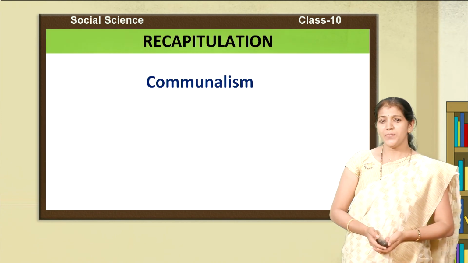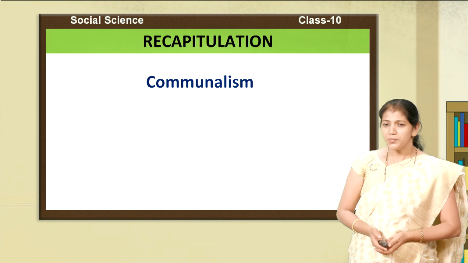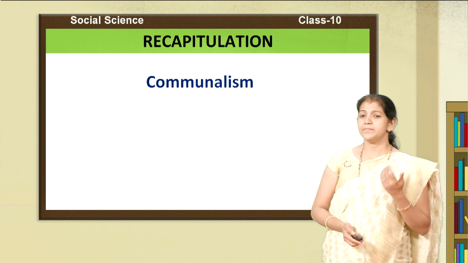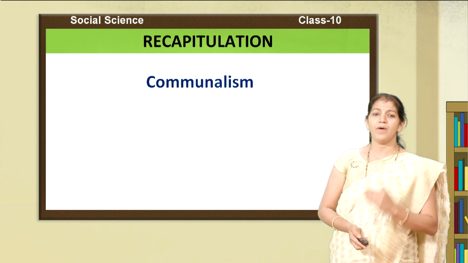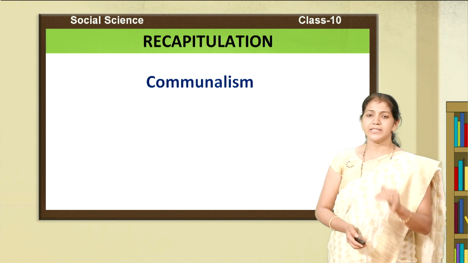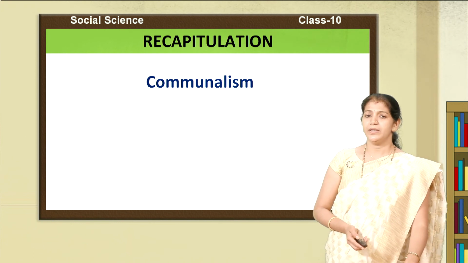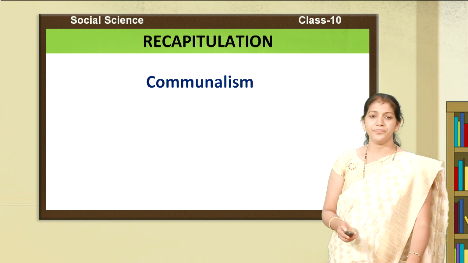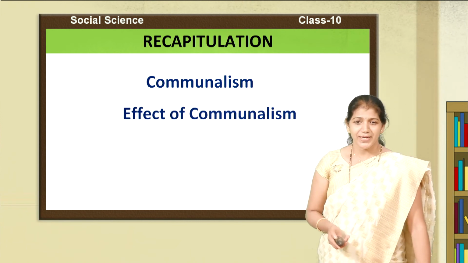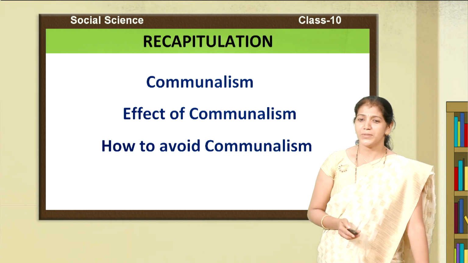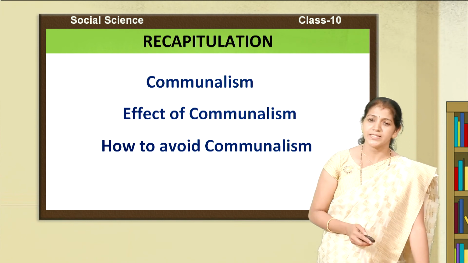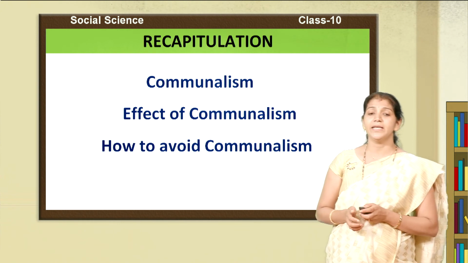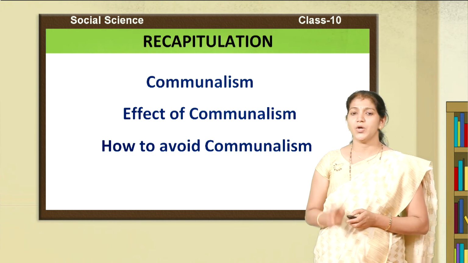Student, it is the time of recapitulation. I hope you understood the topic: what are the problems of India, and what are the measures taken by the government to avoid these problems. In this class, we learnt about the first major problem of India, that is communalism, what are the effects of communalism, and how to avoid communalism, and which measures are taken by the government to avoid communalism and create the integrity and unity of the nation.